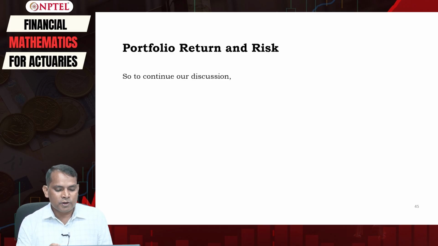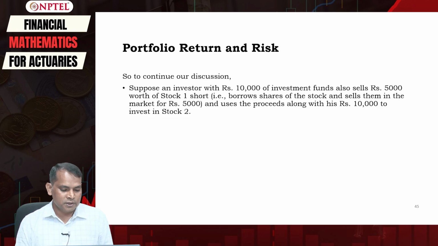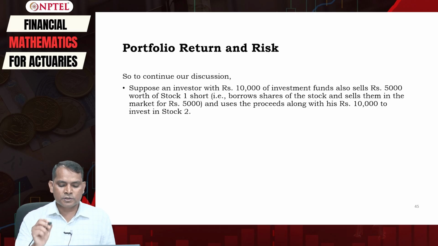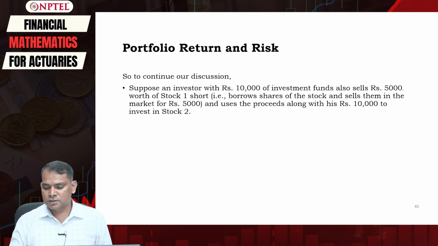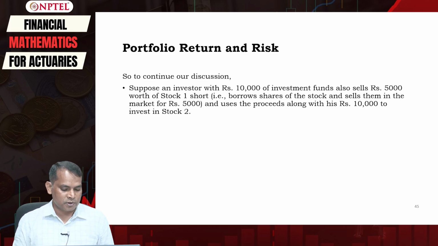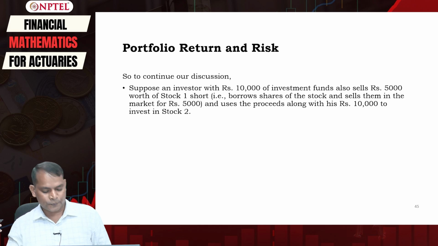So, to continue our discussion here, suppose an investor with 10,000 rupees of investment fund also sells 5,000 rupees worth of stock 1 short, that is, borrows the shares of the stock and sells them in the market for this 5,000 rupees, and uses the proceeds along with the 10,000 to invest in stock 2.